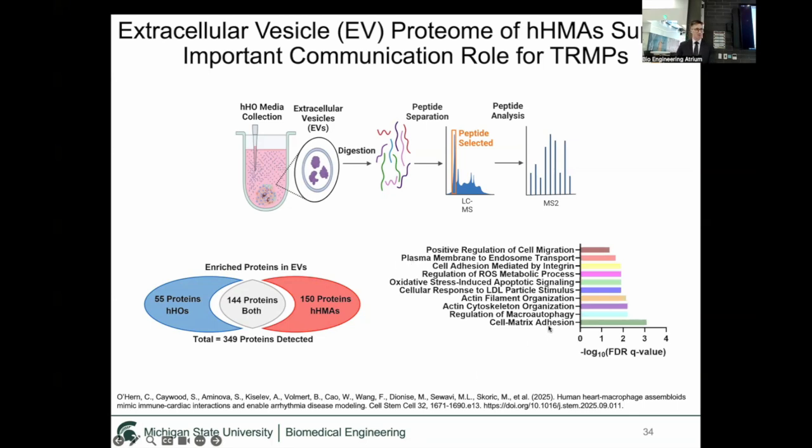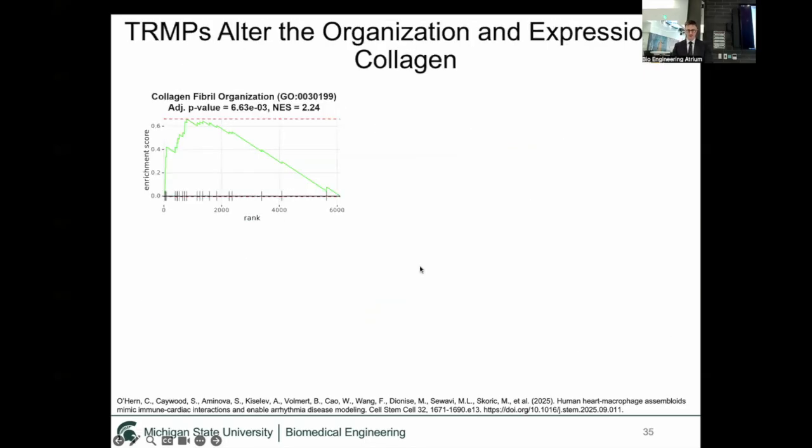And when we looked to see what processes these proteins were involved in, we found that they were related to cell matrix adhesion, regulation of macroautophagy, and cytoskeleton organization. So this showed that macrophages likely play a unique communication role in the tissue. One of these cytoskeleton-related proteins is collagen. The cytoskeleton is the scaffold that our cells reside upon that gives them and our tissue structure. And we found in our transcriptomic analyses, comparing human heart macrophage assembloids to heart organoids, that collagen fibril organization was altered.